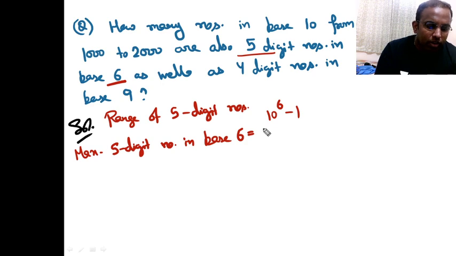All are getting this right? So range of this is the max. I think we have taken a larger value actually. मुझे इतनी बड़ी वैल्यू नहीं लेनी थी एक्चुअली. It should be, मैं इसको ऐसे ही चेंज करता हूँ, ठीक है. खैर कोई नहीं, ये देखो यहाँ पे, so maximum 5 digit number in base 6.